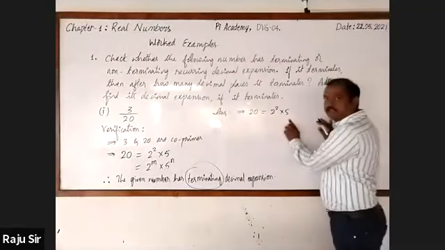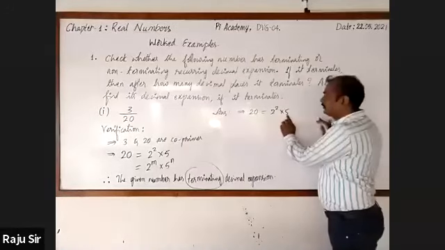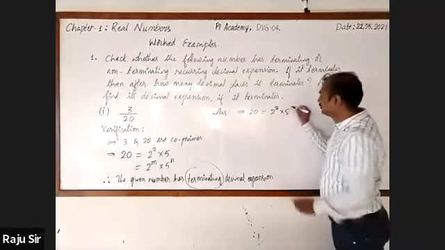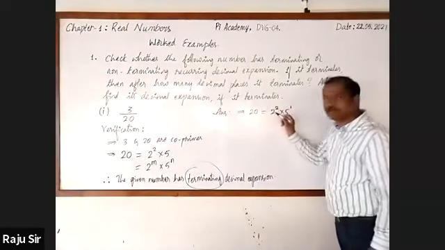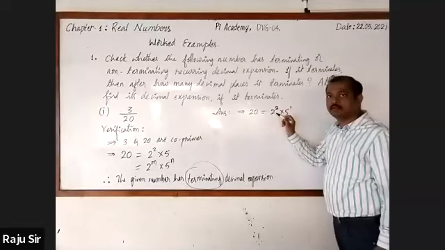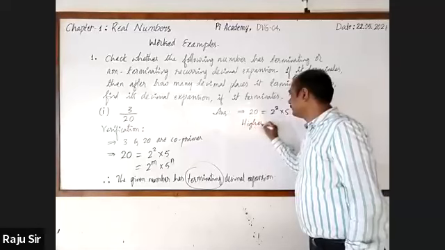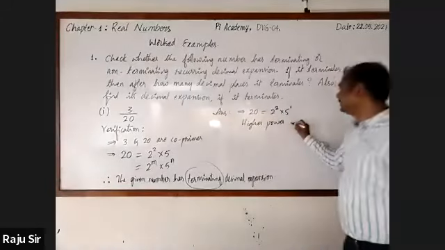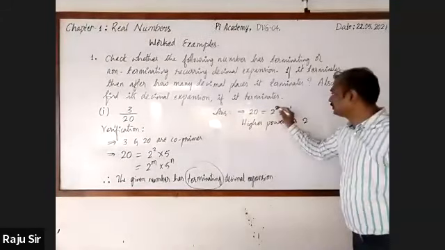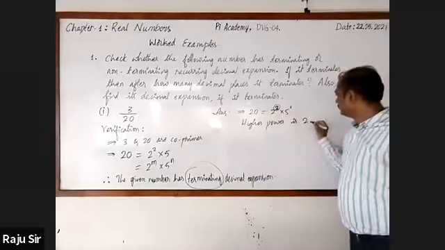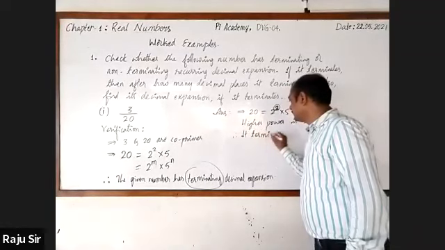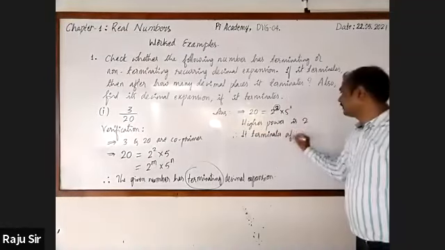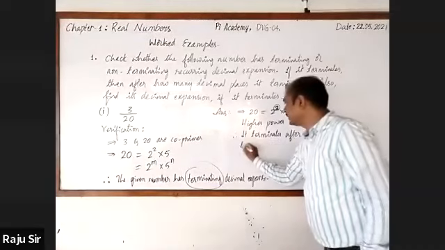Observe the prime factorization, 2 square into 5. In that, the powers are 2 and 1. You have to take the highest power. What is the highest power? 2. Right, the highest power is 2. Therefore, it terminates after 2 decimal places.